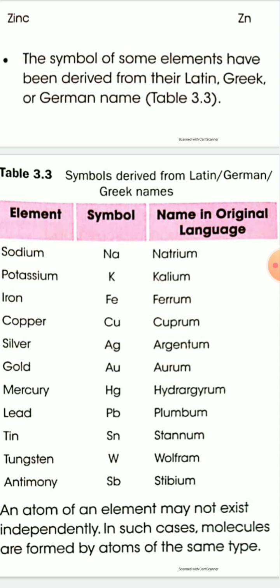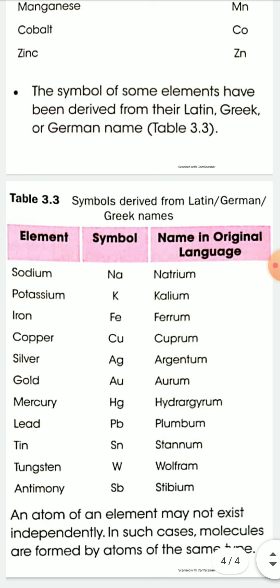Lead, symbol Pb, taken from plumbum. Tin Sn, from stannum. Tungsten W, from wolfram. Antimony symbol is Sb, from stibium. An atom of an element may not exist independently. In such cases, molecules are formed by atoms of the same type. Okay, thank you.